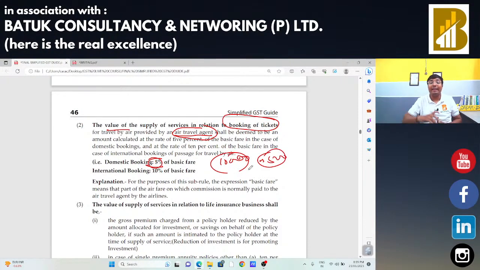When we are going to book any international flights, in that case the value of supply will be 10% of the basic fare. Suppose the basic fare is 1 lakh rupees, in that case 10%, that is 10,000, will be the value of supply, and the air travel agent has to pay the taxes on that 10,000 rupees. Okay, so this is a specific case in which the GST will be payable on air tickets.